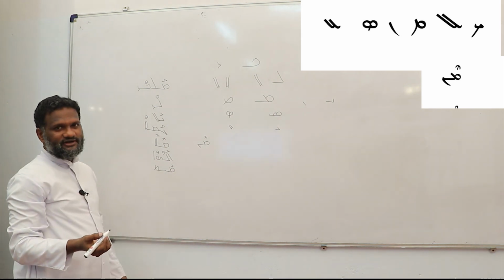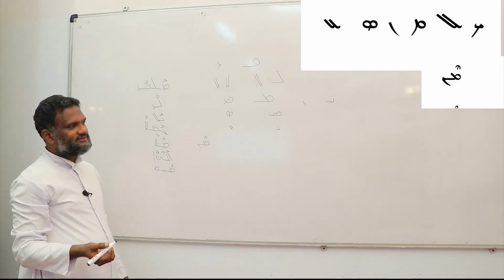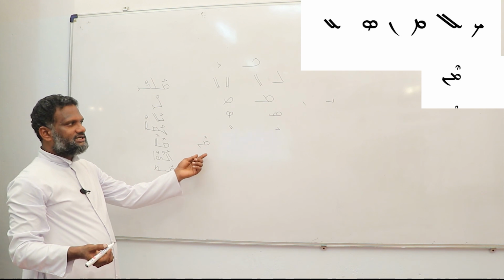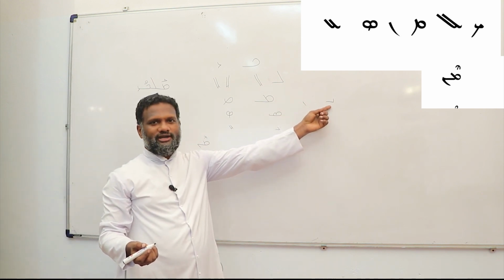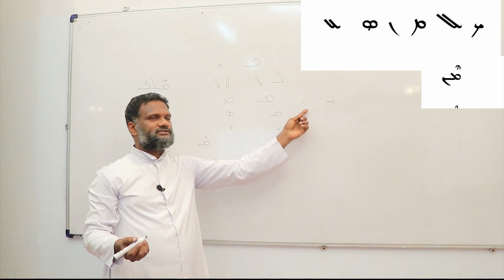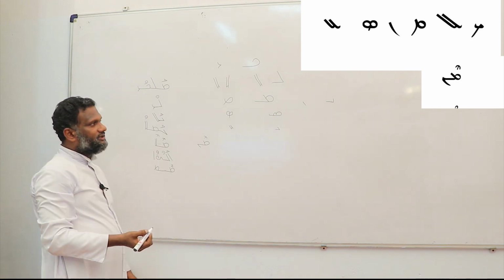The shape is different. The form is changed. There are two different forms to the letter Noon. One is the beginning form or the middle form. The other one is the end form.